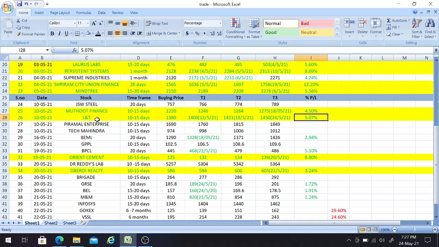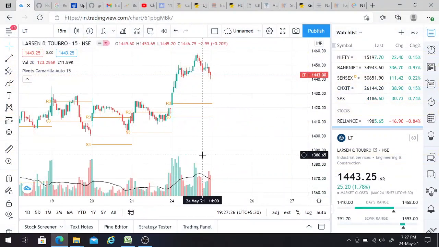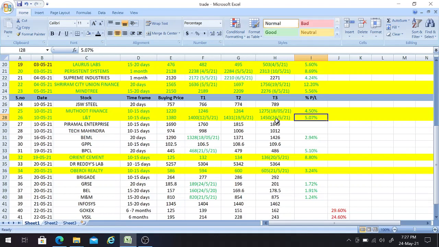Firstly, I'll show the target achieved in the market platform. This is the L&T stock. Today is the 24th, you can see here. Today it went till 1458, and again it fell down. The target which I gave was 1450, so it crossed my target and went further up. This is a verification for you all.